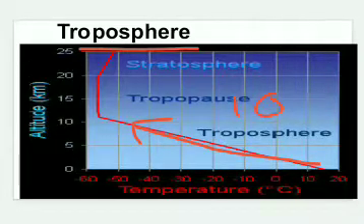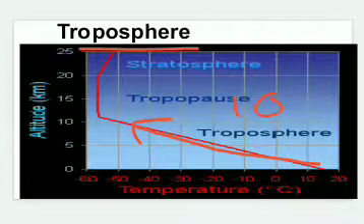Now the temperature differs at different heights and in different layers. Although this layer is smaller than other layers, because its width is almost 12 to 15 kilometers and the width of other layers is very high, the troposphere is very important as regards the weight of the air, and it covers 80% of the atmospheric air.